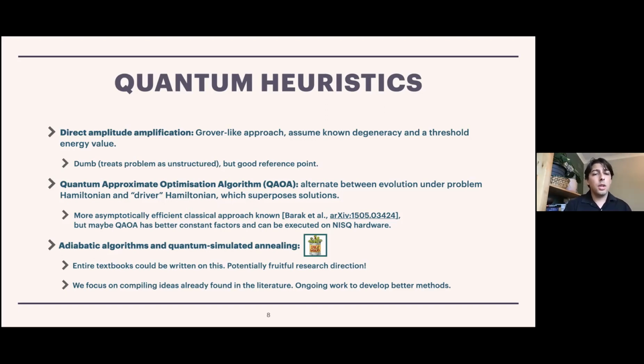And then many of the heuristics that are being studied are in terms of adiabatic algorithms or quantum simulated annealing, which is different from quantum annealing. Quantum simulated annealing means that it's simulated annealing as simulated by a quantum computer. So it's a classically understandable concept, but the simulation part of it is done on a quantum computer.